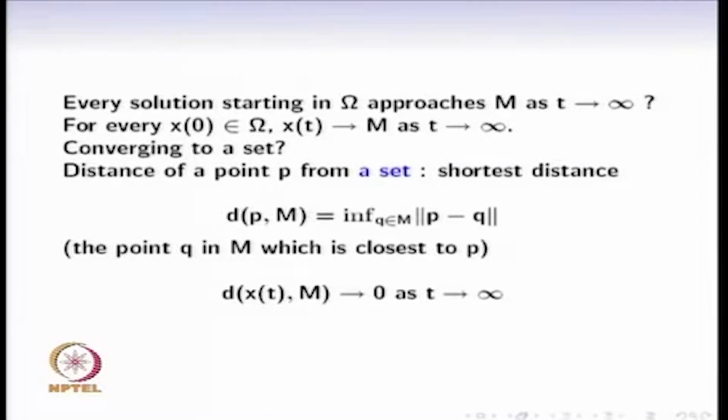So this is a definition of distance of a point P from the set M. Now as x evolves as a function of time, x of t is a point, and we look at the distance of x of t from the set M, and this distance decreases as t tends to infinity. That is a statement of the LaSalle's invariance principle.